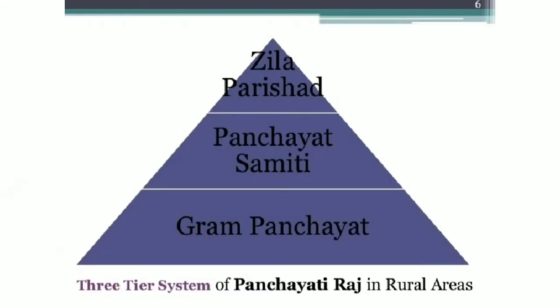In the previous chapter, Panchayati Raj system, we discussed three organs of our government at village level. These are Gram Panchayat, Zilla Parishad and Block Samiti. And all these three organs are working at village level, block level and at district level.